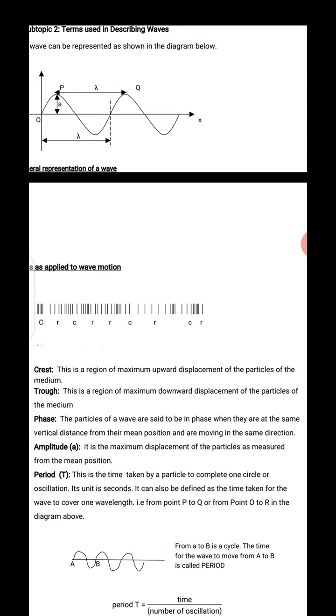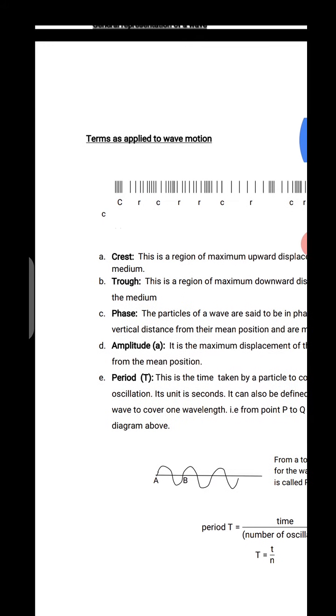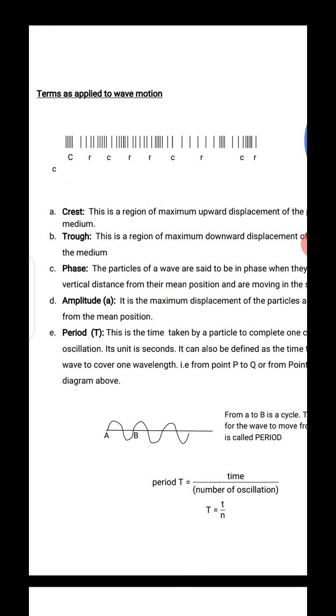The amplitude is the length. Now this one does not talk about the length I said earlier. The maximum displacement from the mean position, the starting position, to the vertical is the crest, and the one downward is the trough. Now the length, look at the arrow I put there. The length from the mean position to the trough, or the length from the mean position to the crest, that length is the amplitude of that wave. And that's why we say amplitude is the maximum displacement of the particles as measured from the mean position.